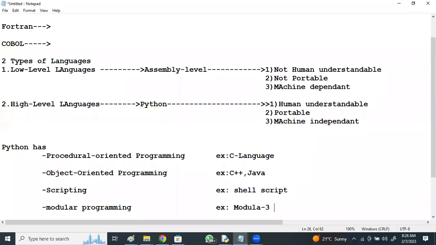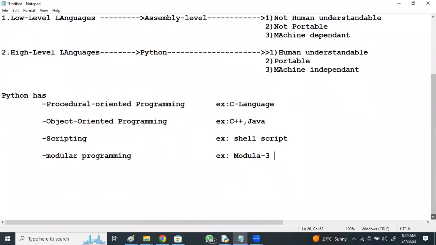Okay, fine. That's got procedural oriented programming, object oriented programming, scripting, and modular programming. That's why we call Python a hybrid language. Just like C, C++, Java, like Modula-3, we can develop very many varieties of applications, right? So as part of our course, we'll be discussing all this: Python with procedural oriented, object oriented, scripting, and modular, right?